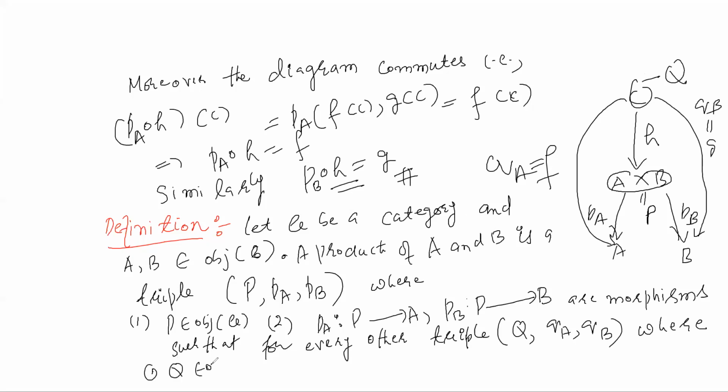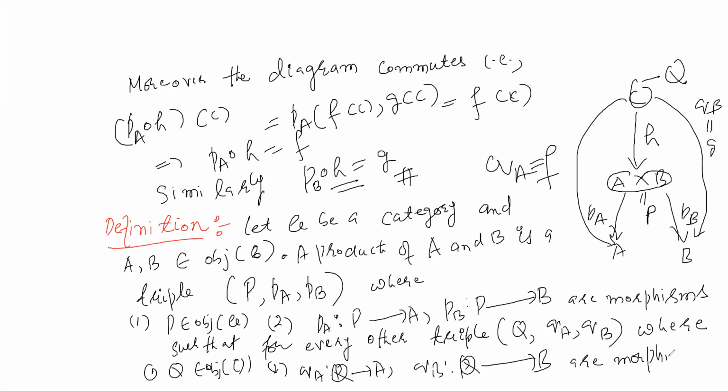Q belongs to object class of C. Secondly, QA from Q to A, QB from Q to B are morphisms.